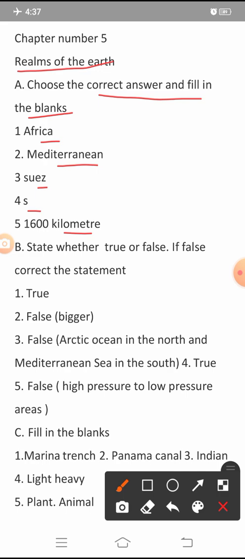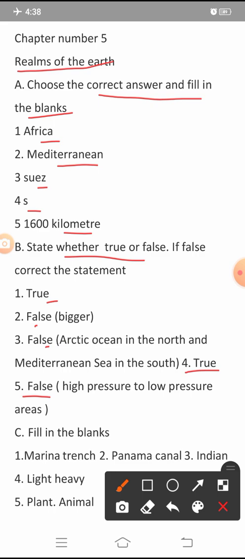Next, we will proceed. Exercise B: state whether true or false. If false, correct the statement. First statement is true, second statement is false, third statement is false. The correct statement is Arctic Ocean in the north and Mediterranean Sea in the south. Fourth statement is true, fifth statement is again false. The correct statement is high pressure to low pressure areas.